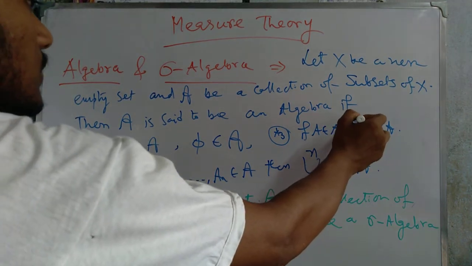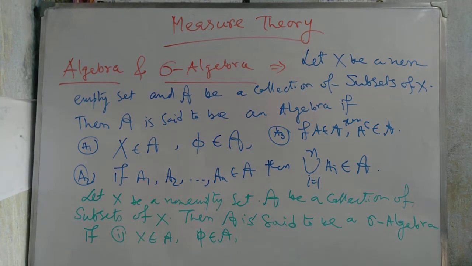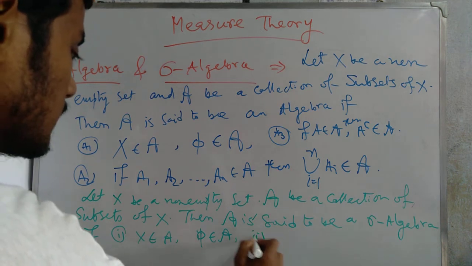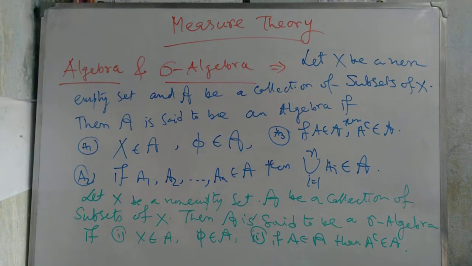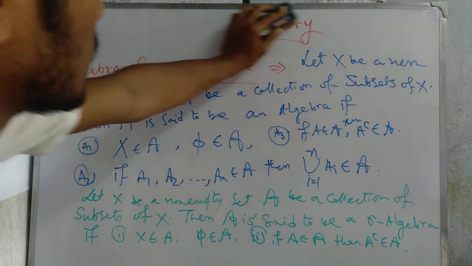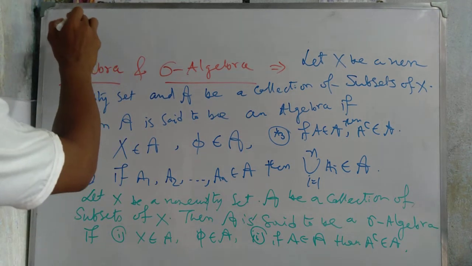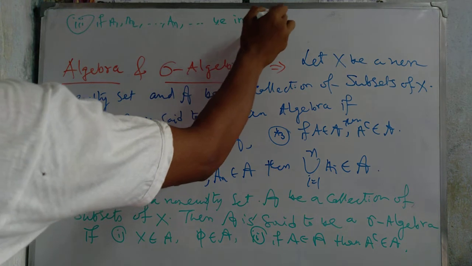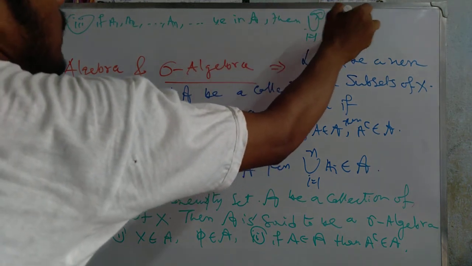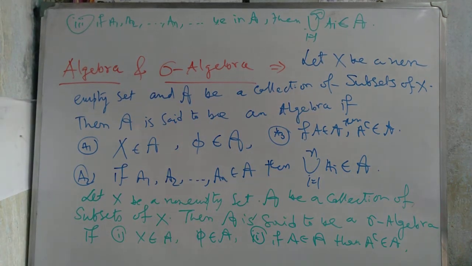So the second condition is: if A belongs to script A, then A complement belongs to script A. The third condition is: if A1, A2, ..., An, ... are in script A, then the union of Ai, i equal to 1 to infinity, belongs to script A; that means a countable union of these sets belongs to script A. In an algebra, the finite union belongs to the collection, and in a sigma algebra we write the countable union; the other conditions are the same, X and phi belong to the collection.